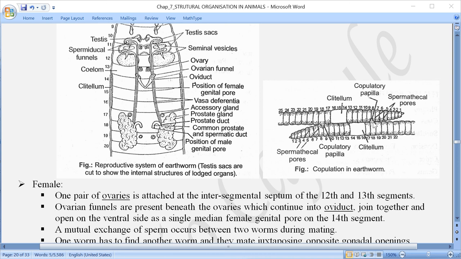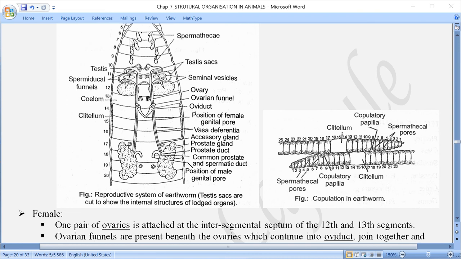And then also we discussed over here in this figure that the 6th, 7th, 8th and 9th segments are having spermathecae. So as a result, the spermathecae have to come opposite. Any of these four pairs of spermathecae has to come opposite to the male genital pore or the opening.